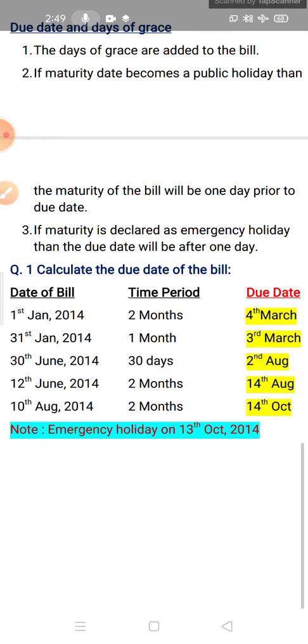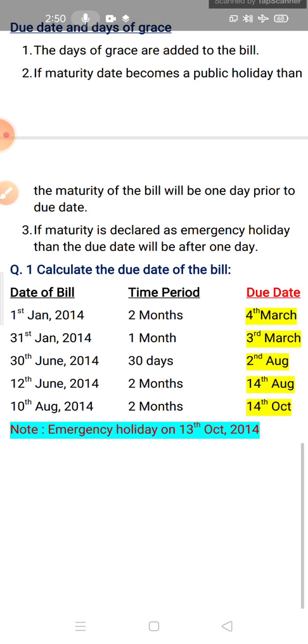So what is the first case? You have to add 3 days of grace always in the time period. The second is, if the maturity date becomes a public holiday, then the maturity date of the bill will be 1 day prior. And if the maturity date is declared an emergency holiday, then the due date will be after 1 day.